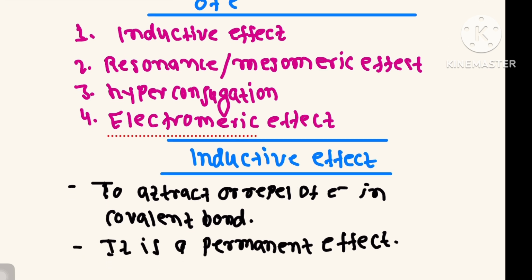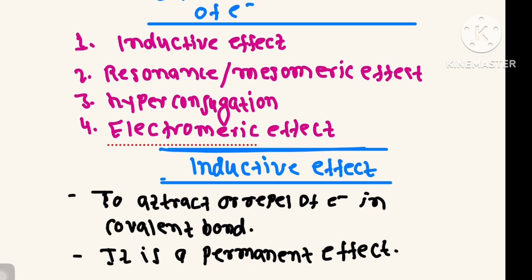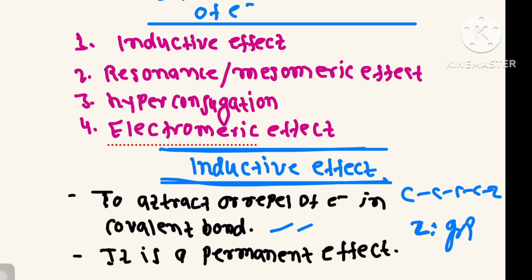Now I am talking about inductive effect. Simply you can say it is the attraction or repulsion of electron in a covalent bond. Like carbon, carbon, carbon, carbon and here a Z group. Due to this group, it may be a minus I group or a plus I group, which I'll talk about later. Here I am talking about inductive effect, the attraction or repulsion of electron in a covalent bond. It is a permanent effect.